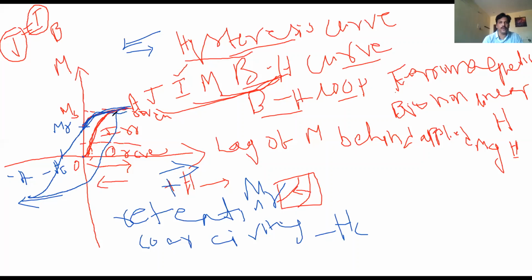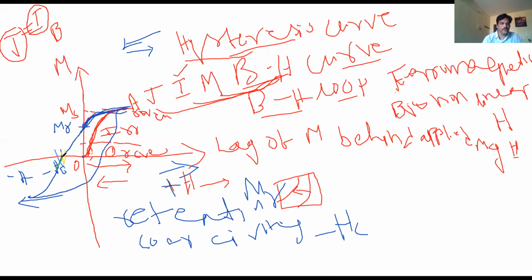This loop is known as the hysteresis loop. From this point, I'm increasing. This is called coercivity. What is coercivity? The field at which the magnetization of the material becomes zero.